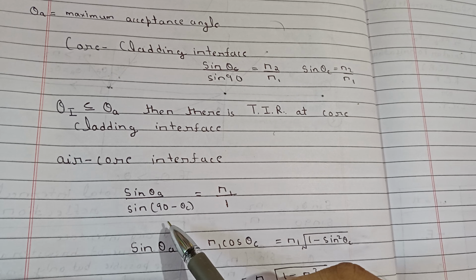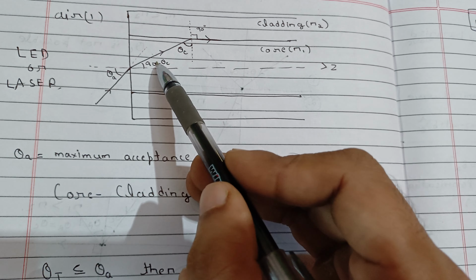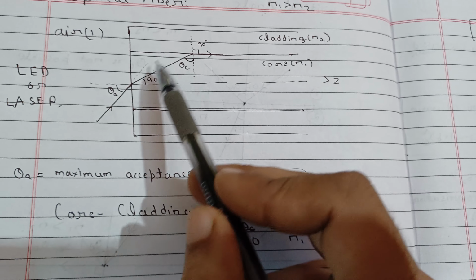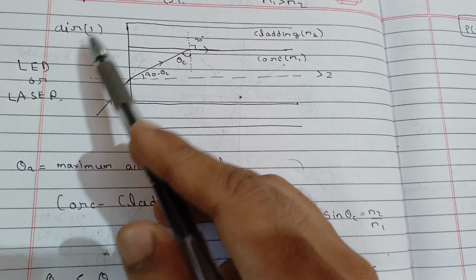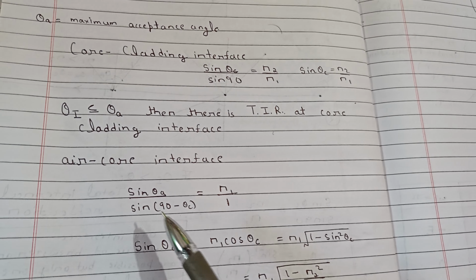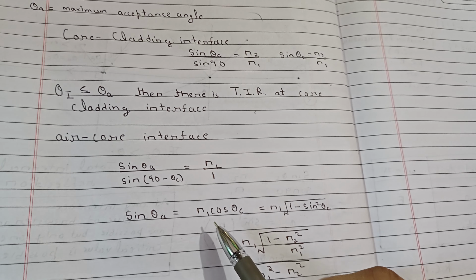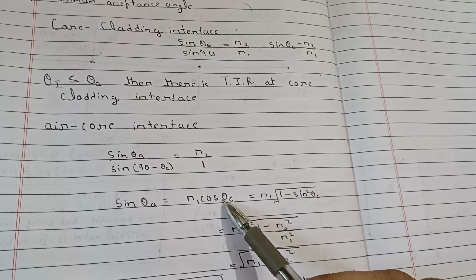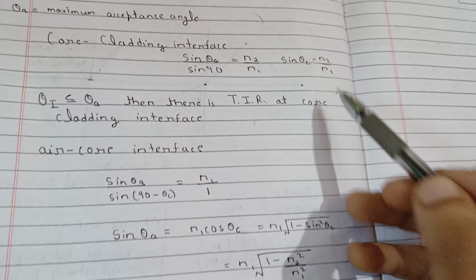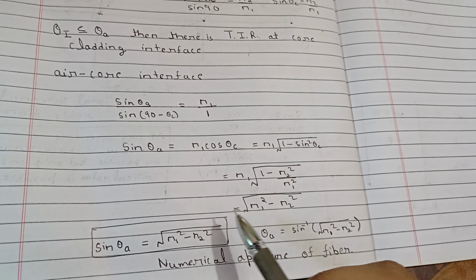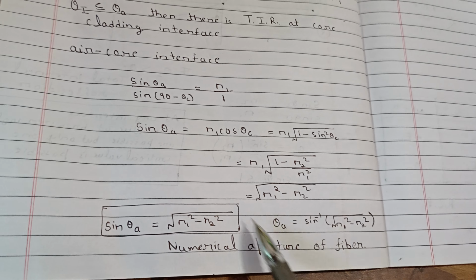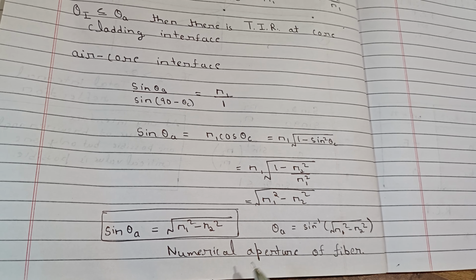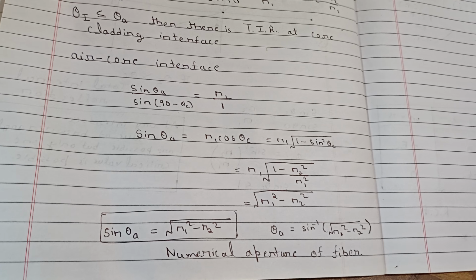So let's find the value of theta a. See, sine theta a by sine of (90 minus theta c) is nothing but sine i over sine r, that is equal to n1 over n0, where n0 is the refractive index of air, that is 1. So n1 over 1 equals this, which will be cos theta c, and from here you can find theta a. How? Cos theta c is under root 1 minus sin square theta c, and sin theta c is n2 over n1. So from here sin theta a will become under root n1 square minus n2 square. So theta a will be sin inverse of under root n1 square minus n2 square. This is your maximum acceptance angle, and we also call it the numerical aperture of the fiber.